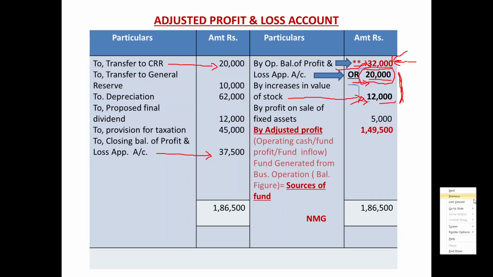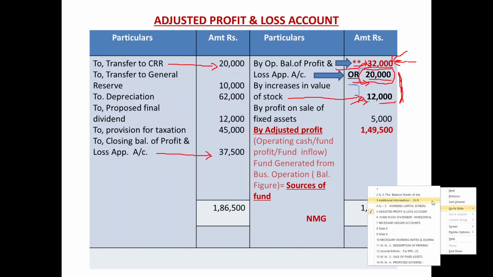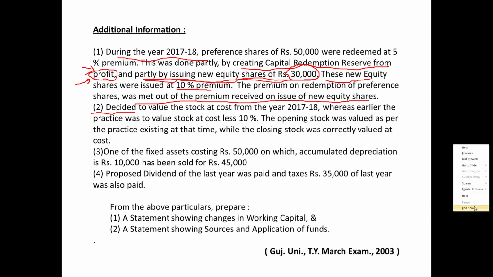Let us verify the remaining points of the question. Information point number 3: One of the fixed assets costing rupees 50,000 on which accumulated depreciation is rupees 10,000 has been sold out for rupees 45,000.